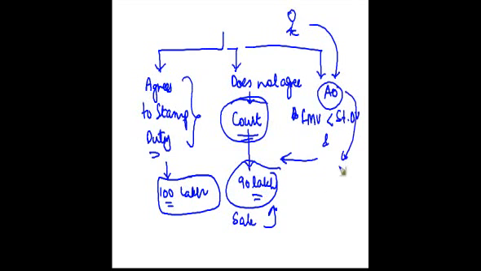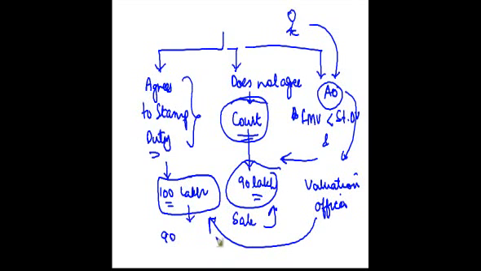Then the AO may refer the matter to a valuation officer. He may tell the valuation officer, can you do this valuation for me? Okay. Now the valuation officer can do two things. He can say, look, the value is 90 lakh, or he can say it is 110 lakh, right?